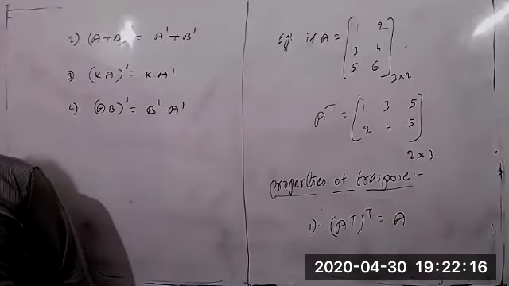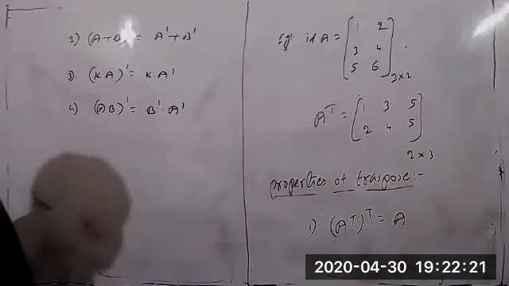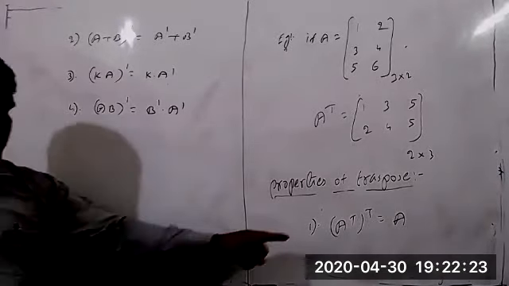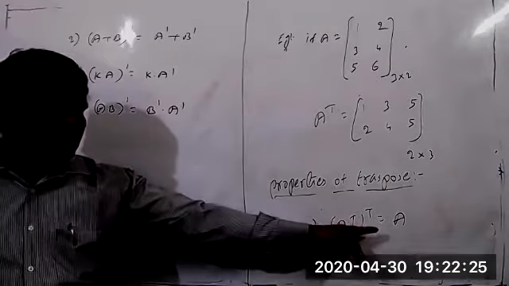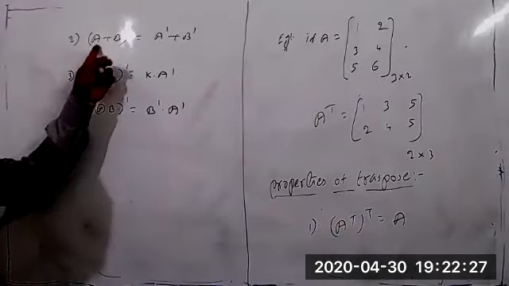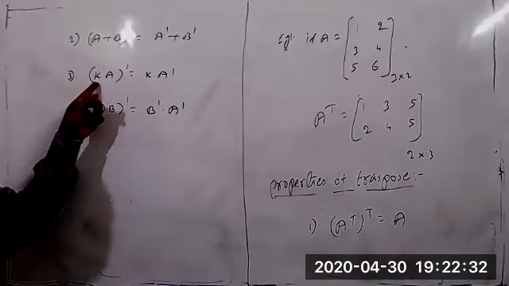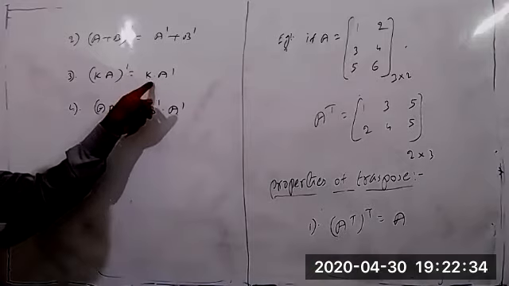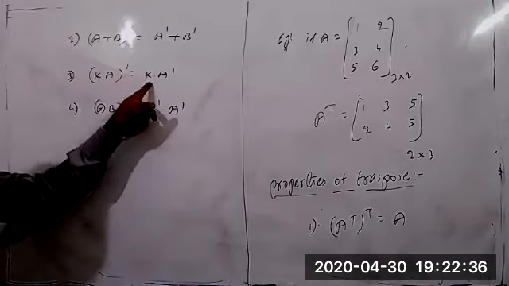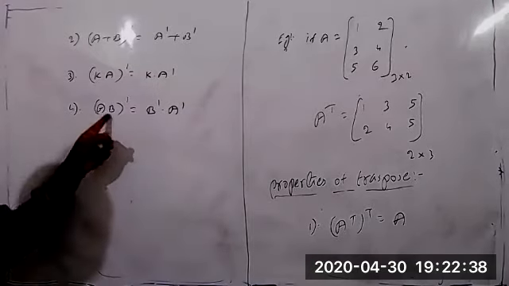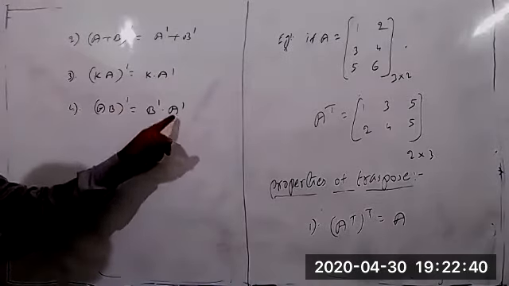(AB) whole transpose equal to B transpose into A transpose. The four properties: what is the first property? A transpose whole transpose equal to A. The second one, A plus B whole transpose equal to A transpose plus B transpose. And K into A transpose, that is (KA) whole transpose equal to K into A transpose. And (AB) whole transpose equal to B transpose into A transpose.